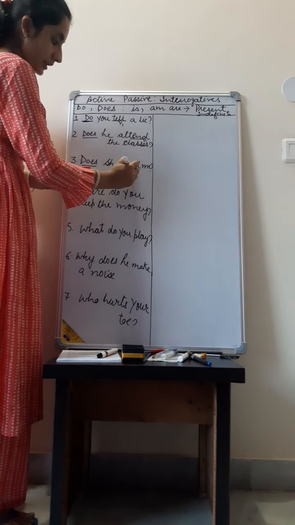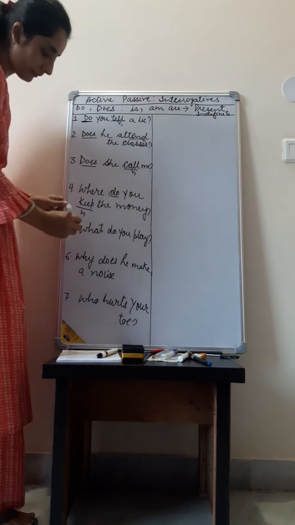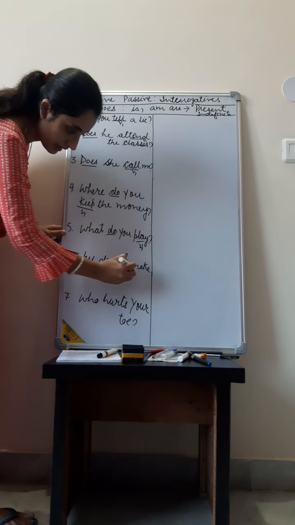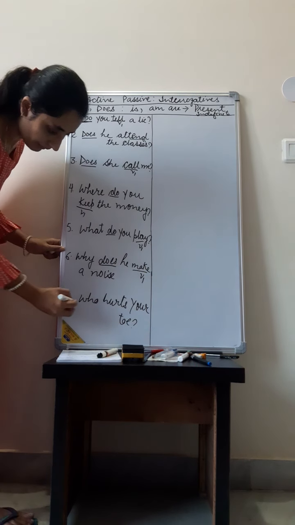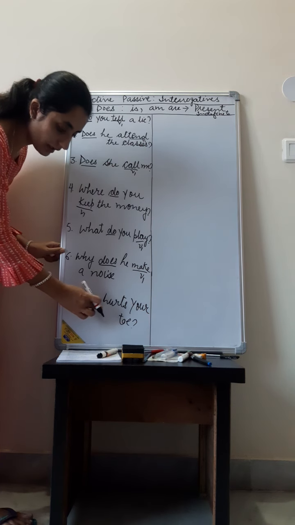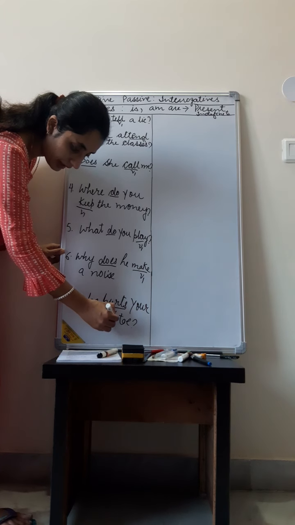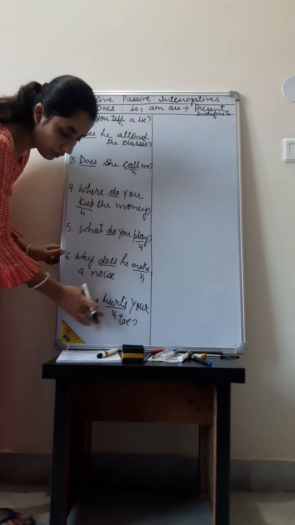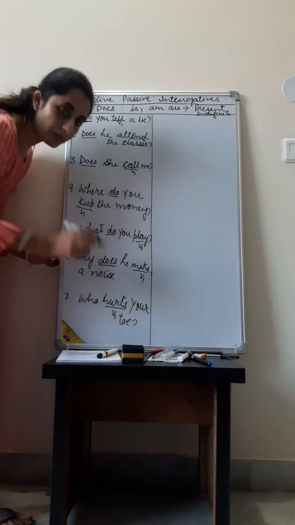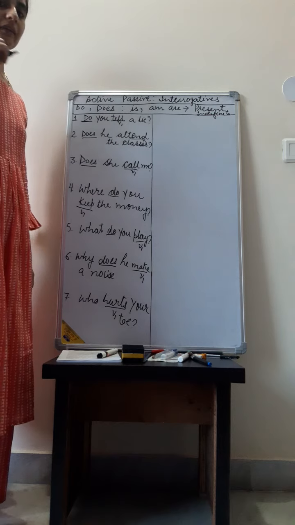Does plus verb's first form. Do plus verb's first form. Do plus verb's first form. Does plus verb's first form. And in this sentence, no do or does helping verb is used directly. Verb's first form is used with S. Who hurts your toe? S is used. Verb's first form plus S or ES. This also shows that this is the present indefinite tense.